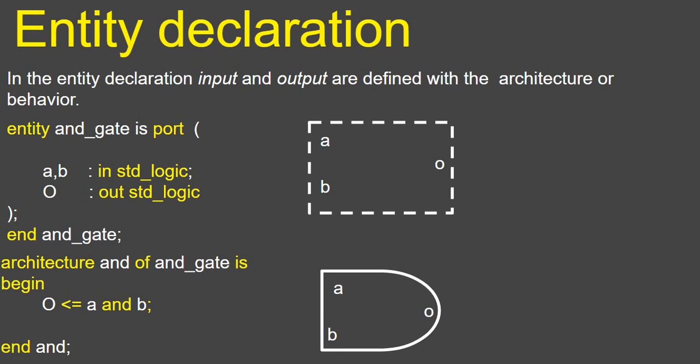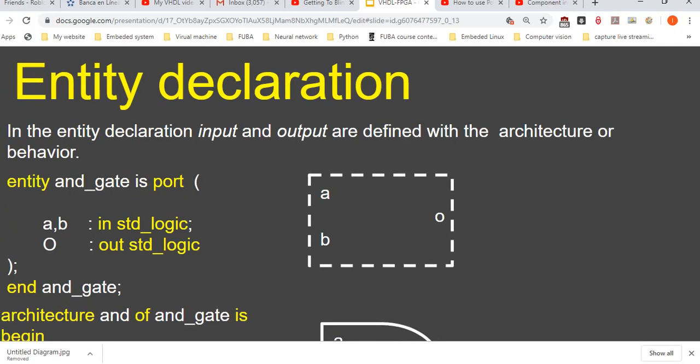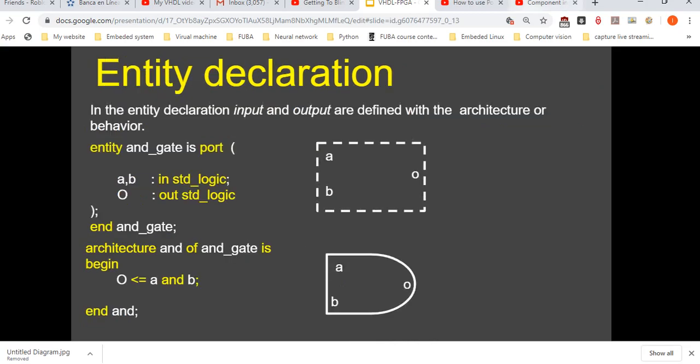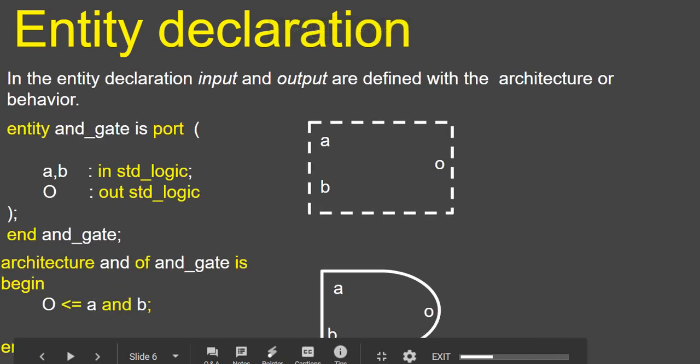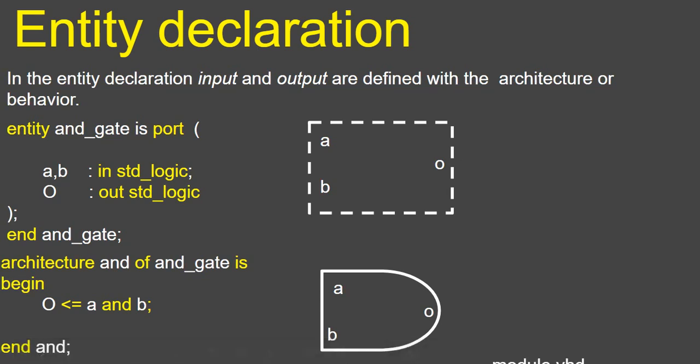So this is the symbol of the AND gate. We define the architecture as an AND gate, which has A, B, and O. And finally, this kind of declarations, this code, the declaration and the architecture, will always be saved inside the module file, okay, .vhd.